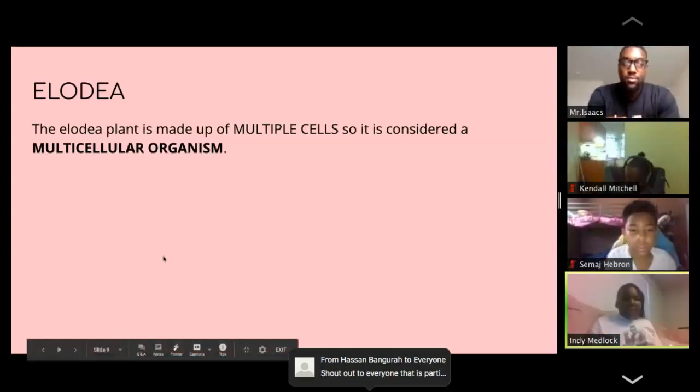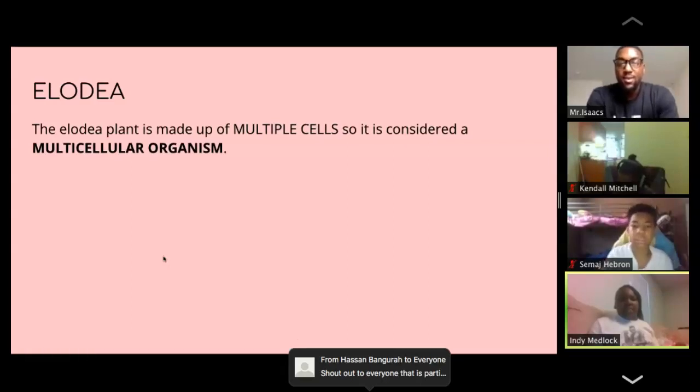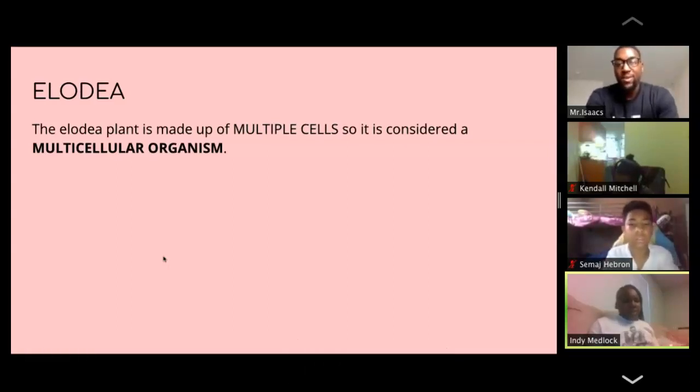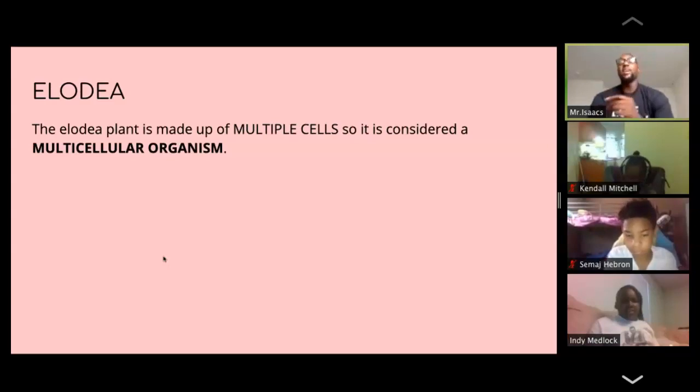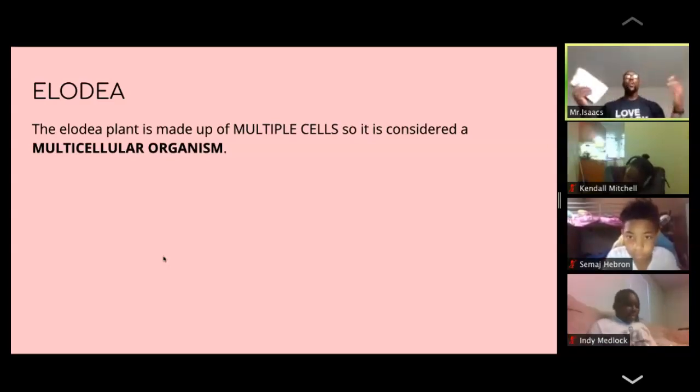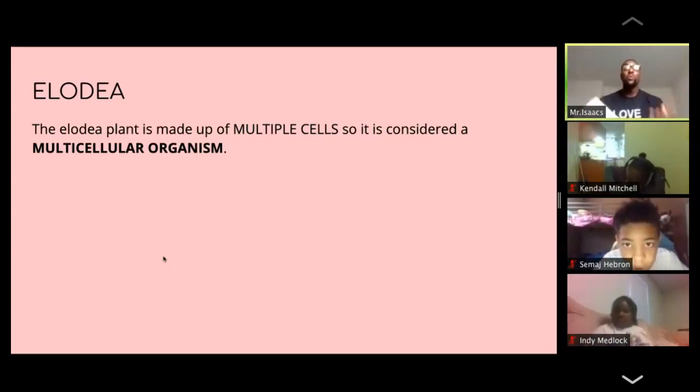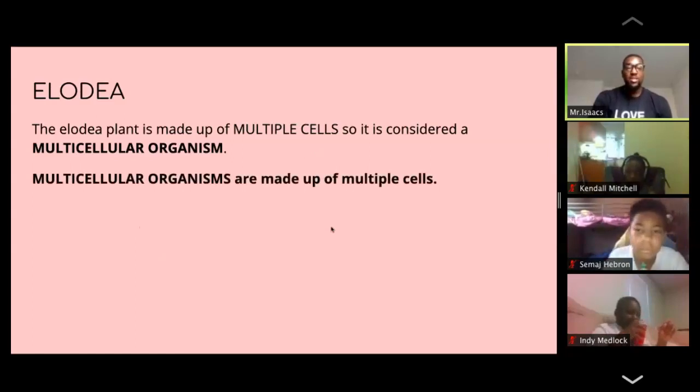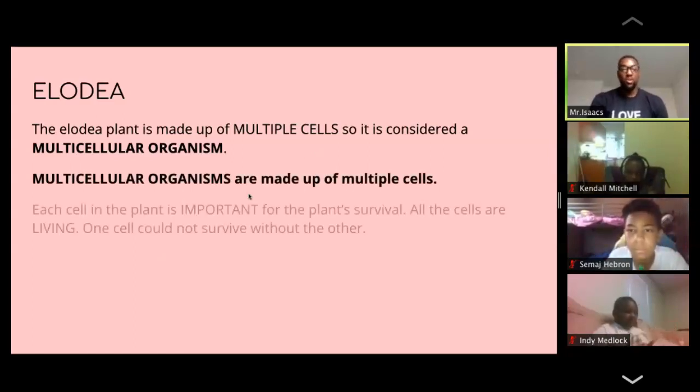The Elodia plant is made up of multiple cells, so it is considered a multicellular organism. Thank you, Indy. Great job. So yes, for all my friends who picked multi-cell, Elodia is a multicellular organism, all right? So multicellular organisms are made up of multiple cells, like we just talked about.